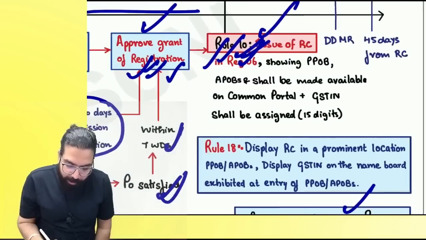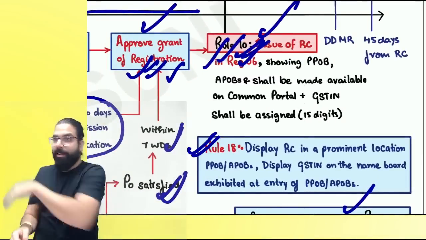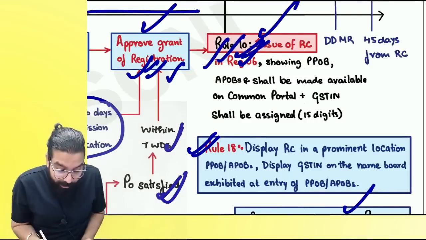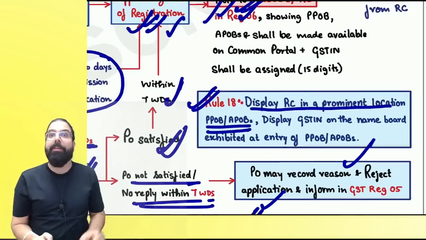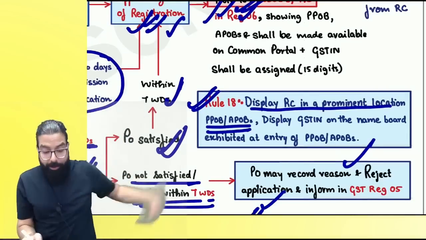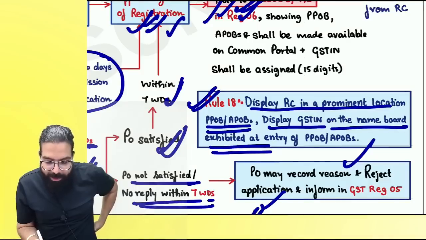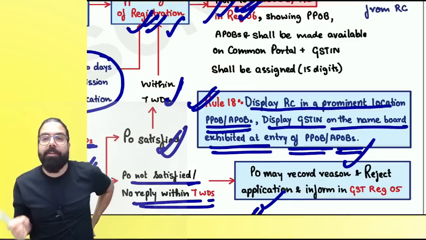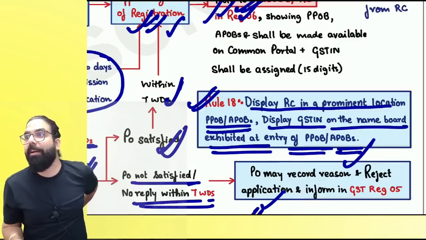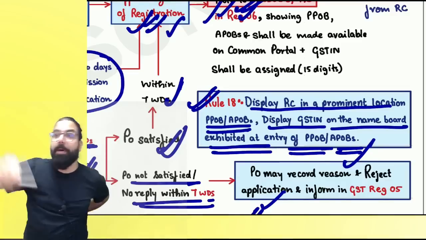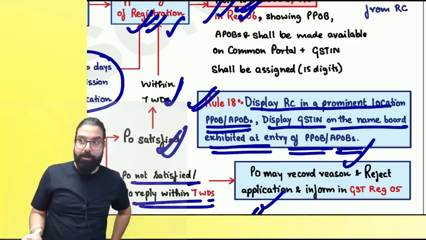People, see over here now. Rule number 18 says, once you get your registration certificate, get it framed, put it on the wall. Okay, everyone, frame is not required, just stick it. It says, display of registration certificate at a prominent location of your place of business or additional place of business, and also on your head you write. Head means the notice board, Baba. Okay, display the GSTIN number on the name board exhibited at the place of business or additional place of business. Now, when you go to someone's shop, if you see that certificate, rule number 18 told. When you are entering someone's shop, oh, GST number is written. Rule number 18 says. Are we clear, everyone? Violation of the rule is 10,000 plus 10,000. Are we clear, everyone? Chalo.